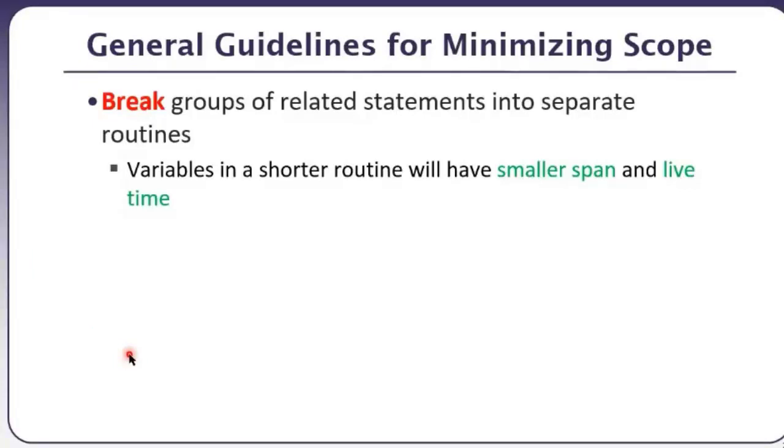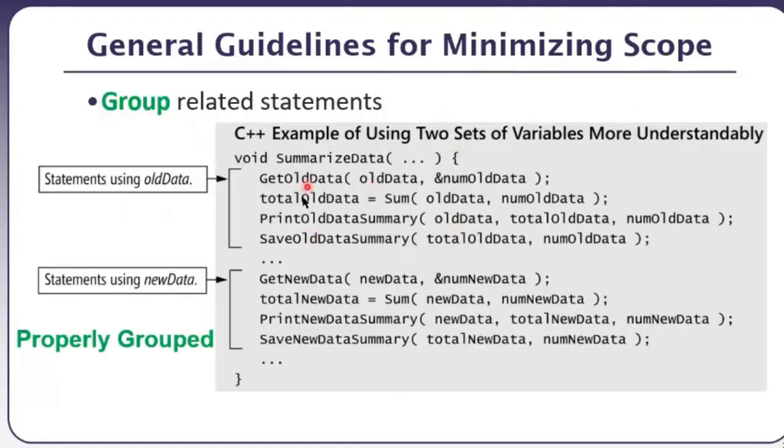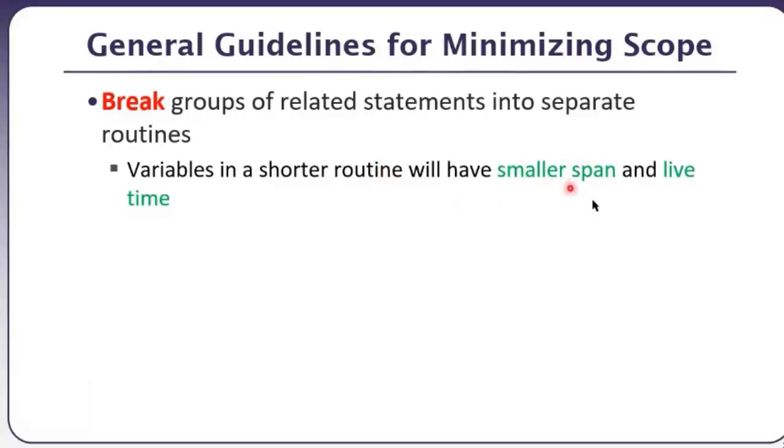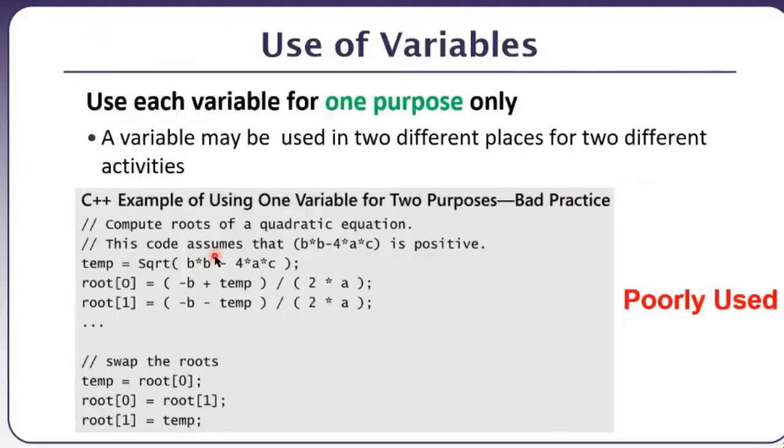And lastly, you have to break the groups of related statements into separate routines. Variables in shorter routines will have smaller spans and lifetime. So अगर आप related statements को separate routines में convert कर दो, probably you're handling the old data तो एक separate routine बना दो, you're handling the new data तो एक separate routine बना दो, या summary of old data and summary of new data, two separate routines, because ये summarized data था. तो it will result into smaller spans and smaller lifetimes.